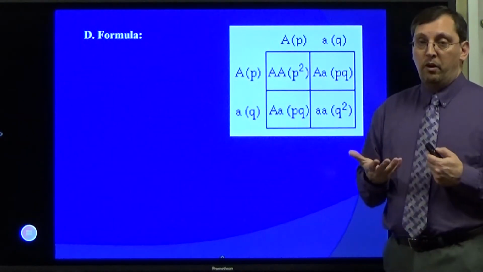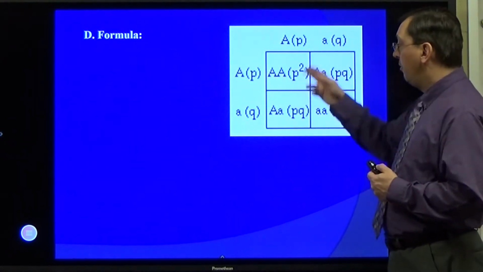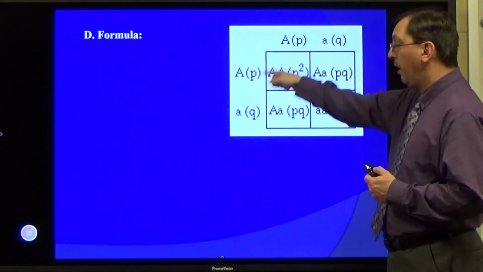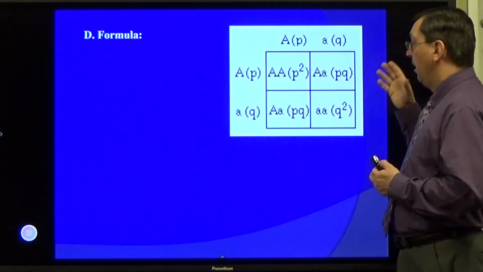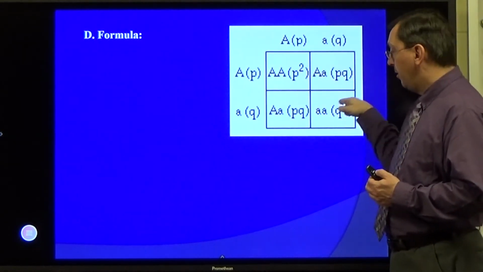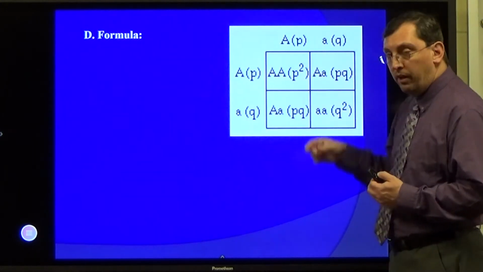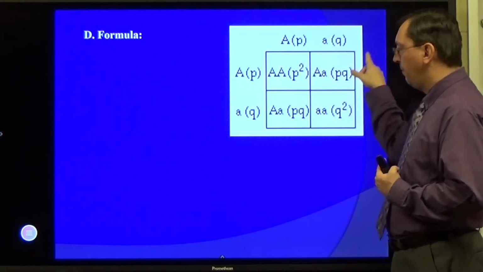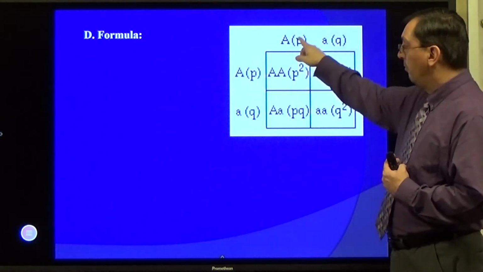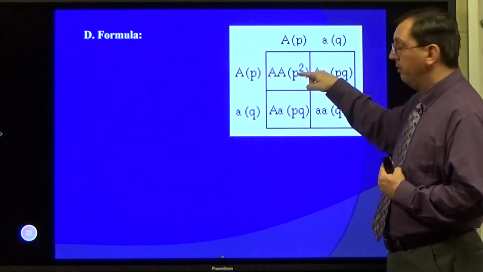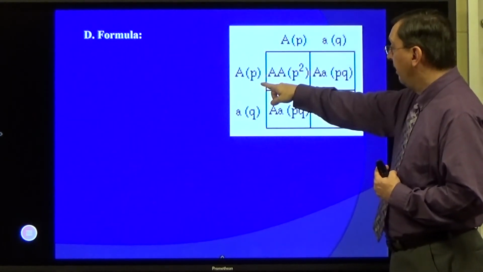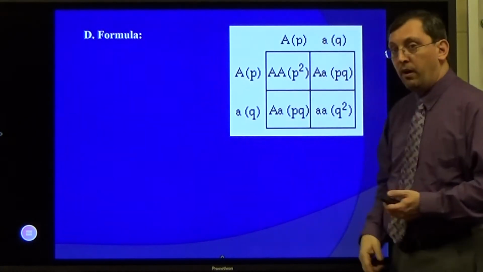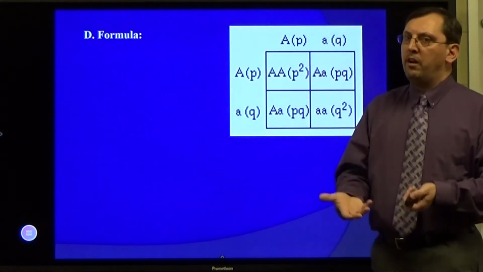If you remember back to Punnett squares in middle school, you had your big A big A, big A little a, big A little a, little a little a, if you took two heterozygotes and crossed each other. So that's the ratio you got: 3 dominant, 1 recessive, or 1 to 2 to 1. The reality is, the math behind that is very simple. If this is p, this is q, you can just fill in the square as a matrix. So big A big A is going to be p squared. Big A and little a are going to be p and q, and there's 2 of them, so it's 2pq. And then little a little a is going to be q squared. That's how you determine the math behind the Punnett squares.